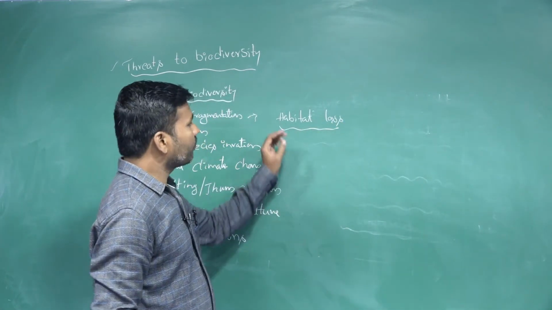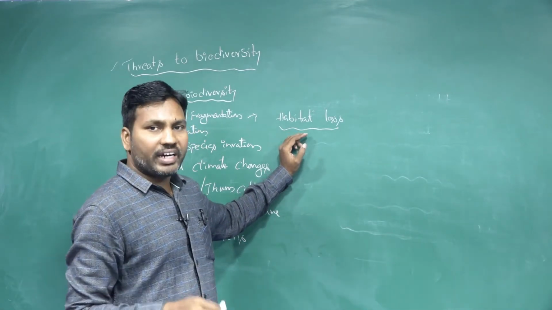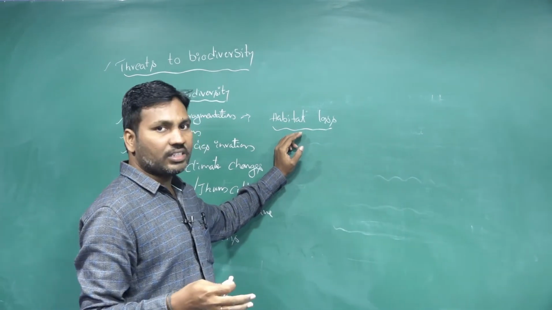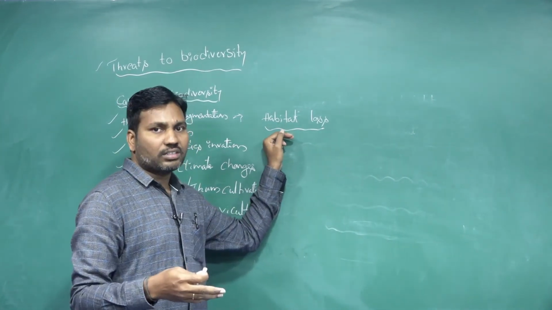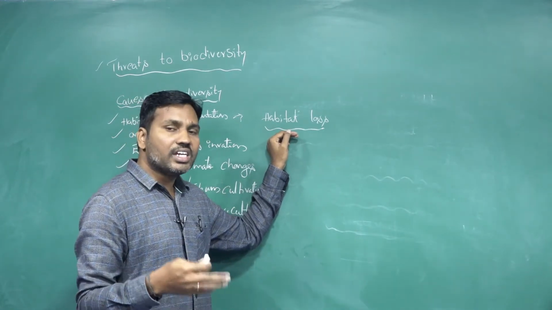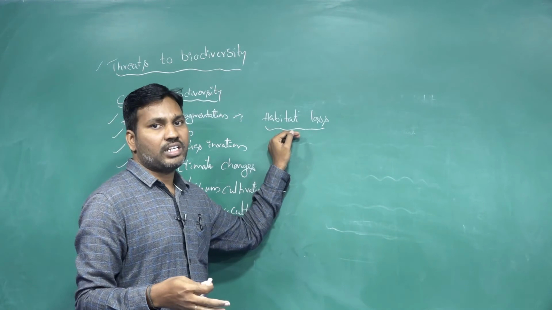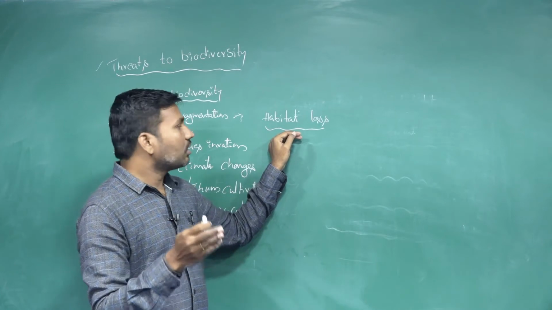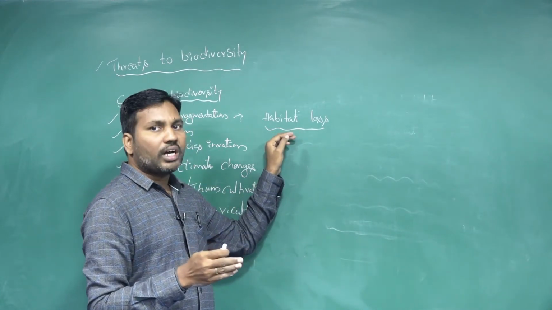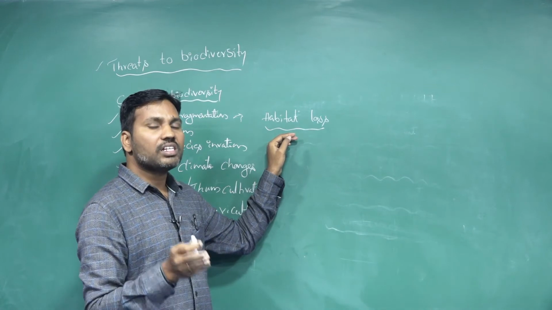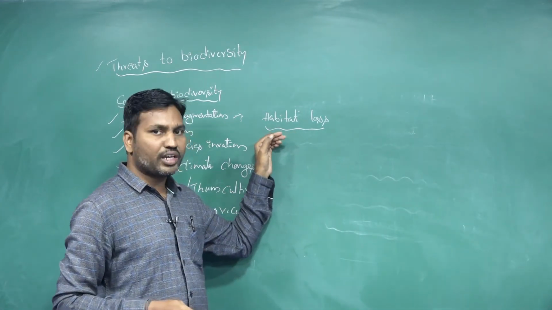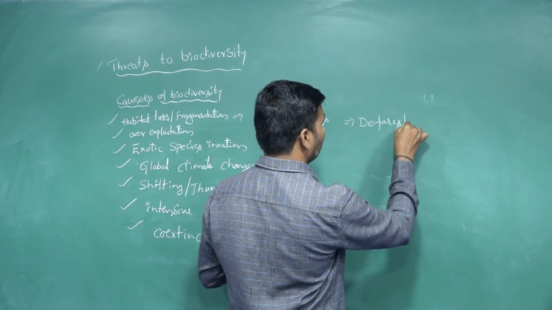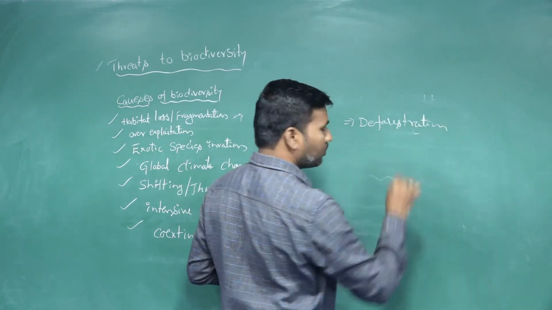Habitat loss here. The population is increasing day by day, and human activities are increasing. Because of settlements, shelter, industrialization, agriculture practices, all these purposes, humans are destroying the natural resources of some species. Like that, we are taking deforestation. The deforestation process we are doing.